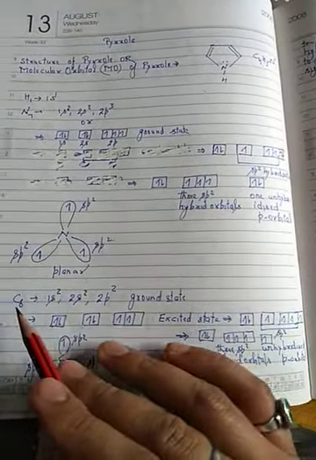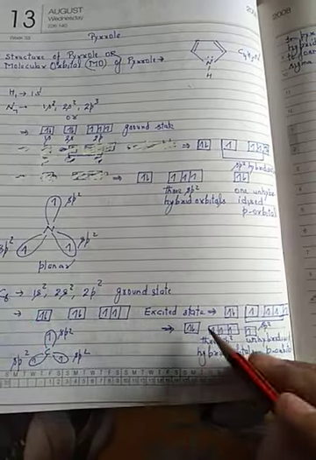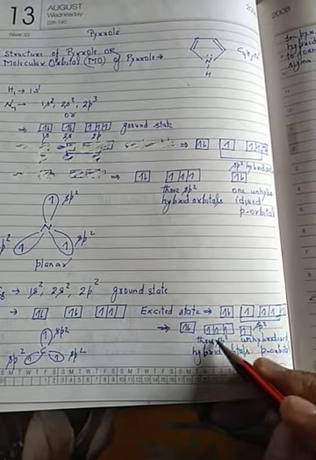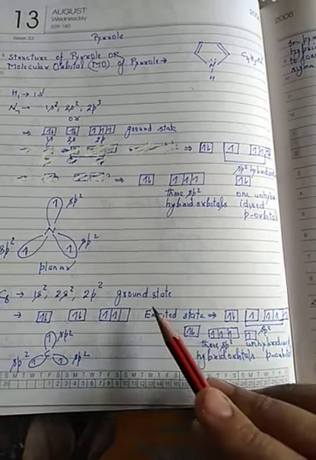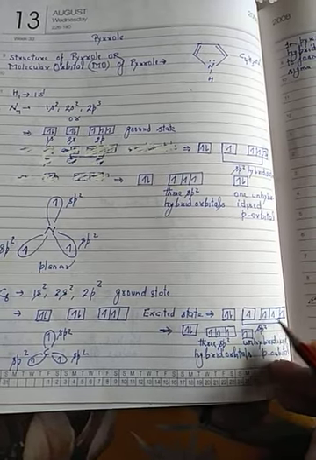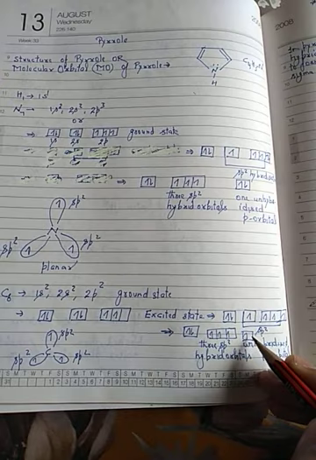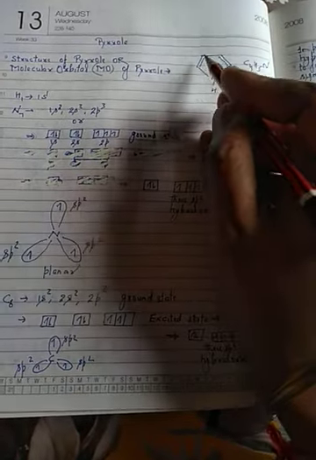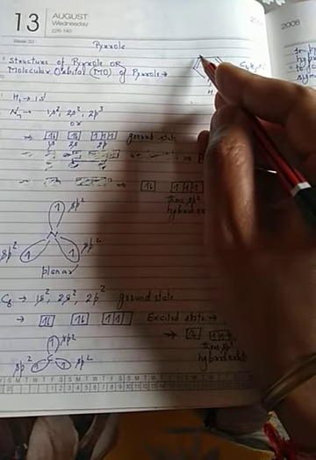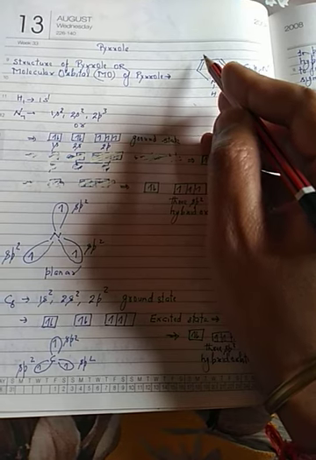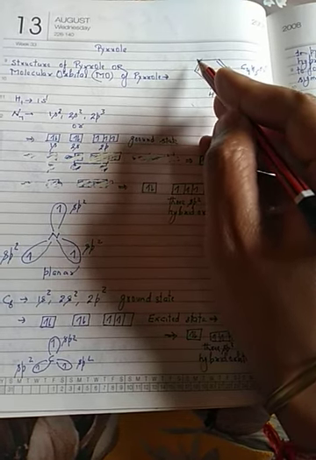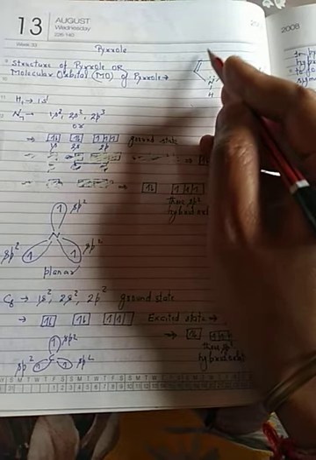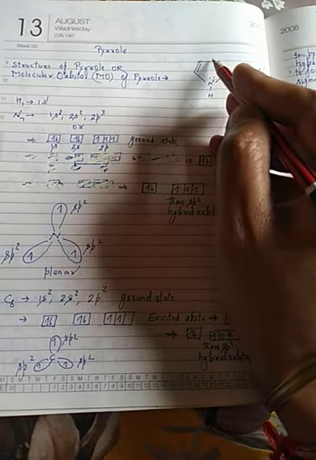Again, if we see the electronic configuration of carbon, in carbon again there are 3 sp2 hybrid orbitals, 1 electron each, and 1 electron in the unhybridized p orbital, the pz orbital, because here is a pi bond. A pi bond is formed by the parallel overlapping of p orbitals, one from this carbon, one from this.